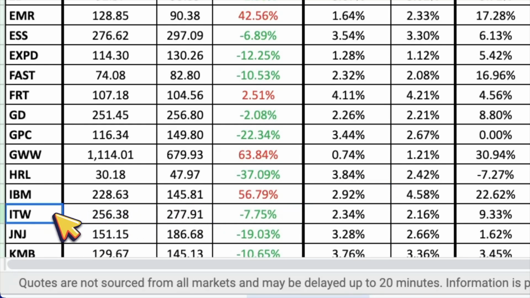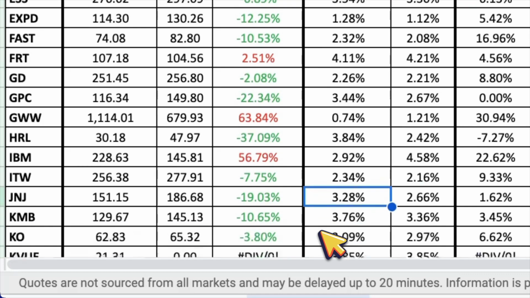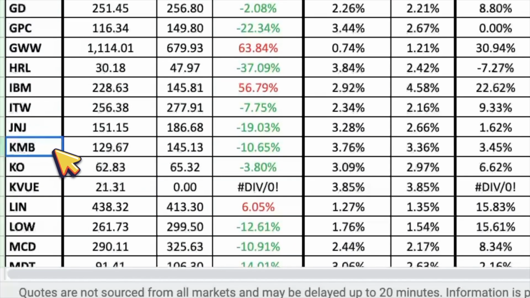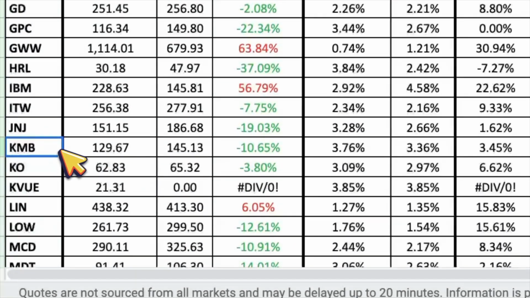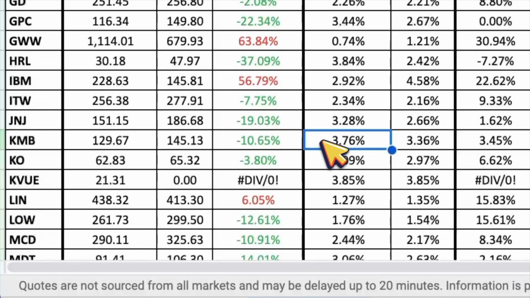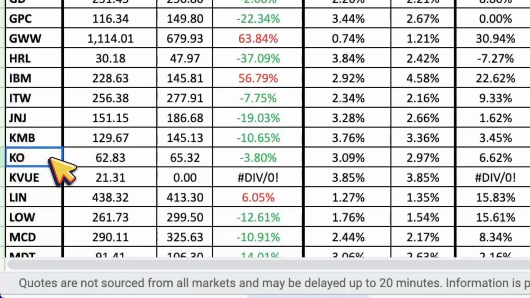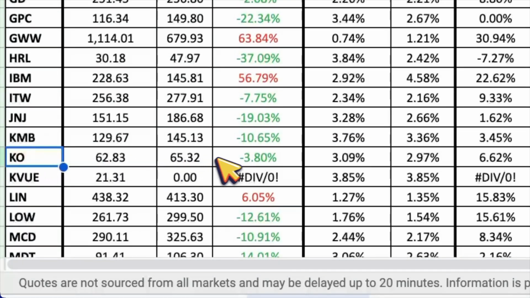Next is Illinois Toolworks, ticker symbol ITW, and it looks about 8% undervalued with a dividend yield of 2.34%. Then we have Johnson & Johnson, ticker symbol J&J, and it looks about 19% undervalued with a dividend yield of 3.28%. Up next is Kimberly-Clark Corporation, ticker symbol KMB, and it looks about 10% undervalued with a dividend yield of 3.76%. Then we have Coca-Cola, ticker symbol KO, and it looks about 3.8% undervalued with a dividend yield of 3.09%.